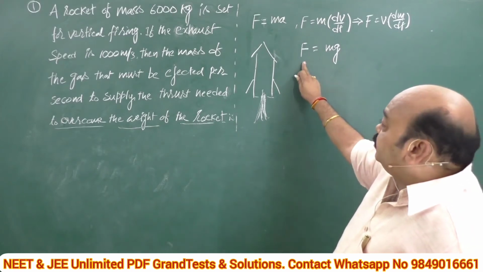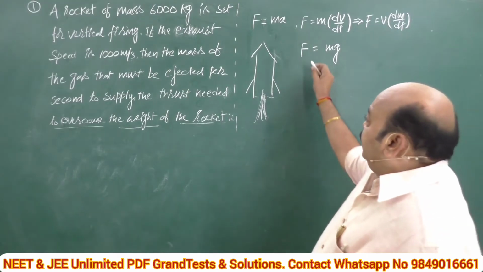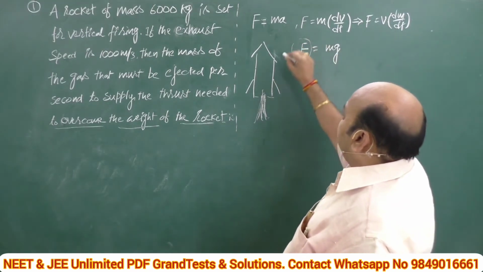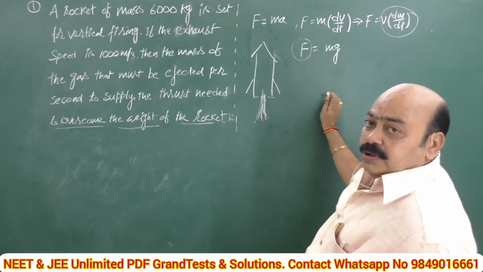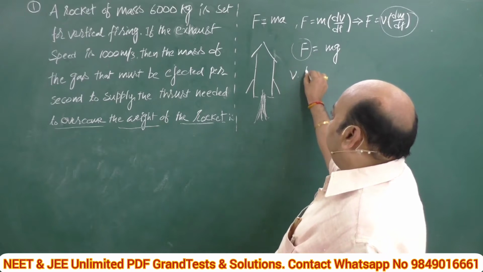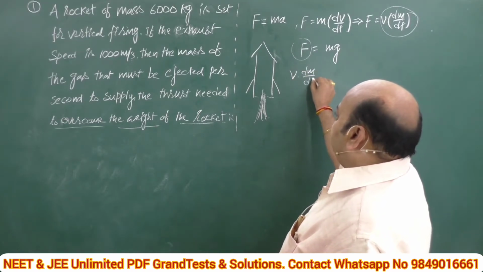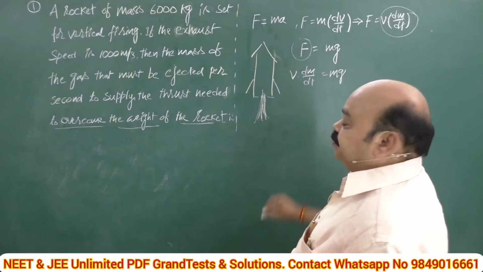So, what is the minimum thrust required? It is equivalent to its weight. Now, this force can be written as the product of velocity into dm/dt. That is why v dm/dt = mg.